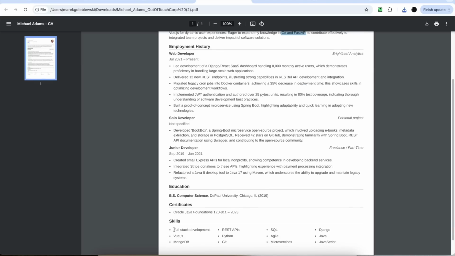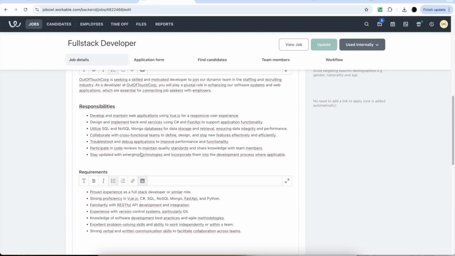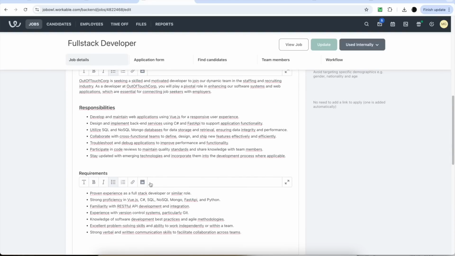Another bonus is sorting the skills. You can see Jobowl decided which skills are the most important in the job description. So we have full stack development, we have Vue, we have Mongo, we have REST APIs, Python, Git, SQL, Agile, basically everything that's present in the job description. So yeah, this is the result.